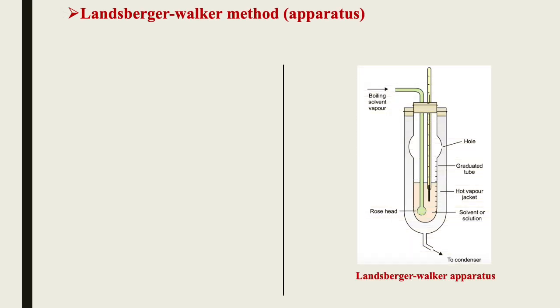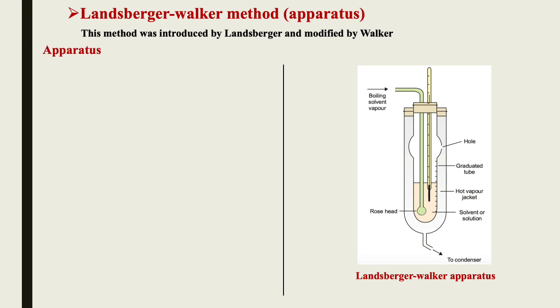So this is the basic diagram of the Landsberger-Walker apparatus. This method was introduced by Landsberger and modified further by Walker. So these are the names of the scientists who invented this apparatus or method to calculate the vapor pressure.